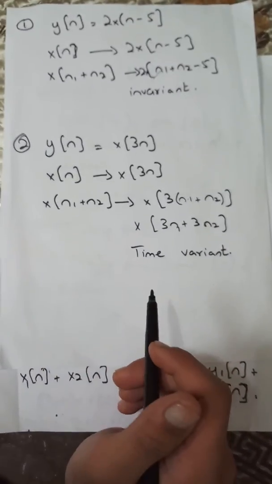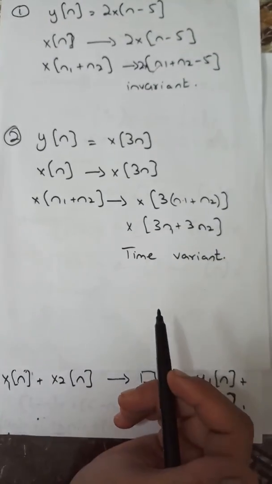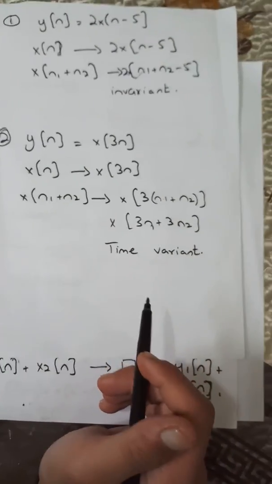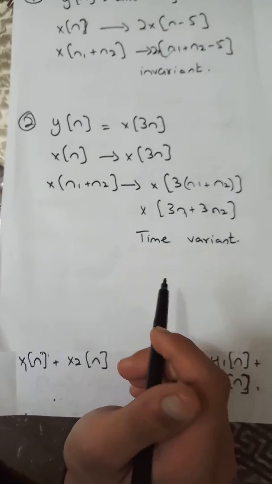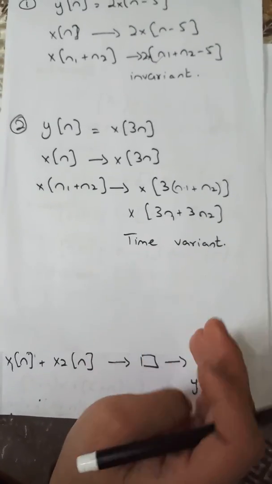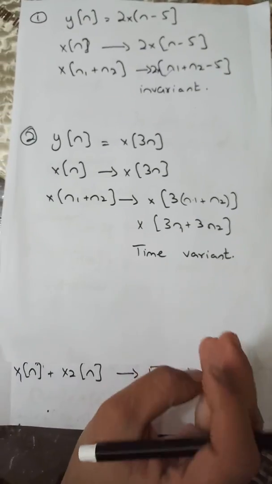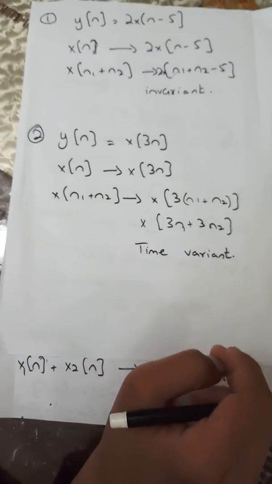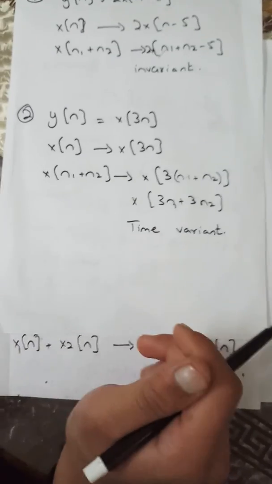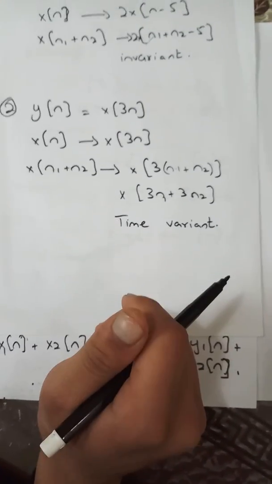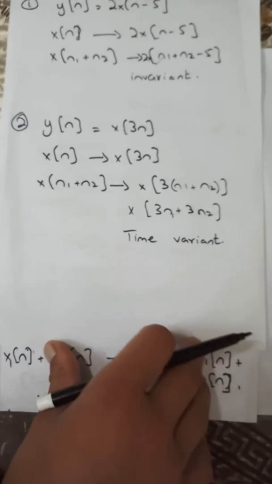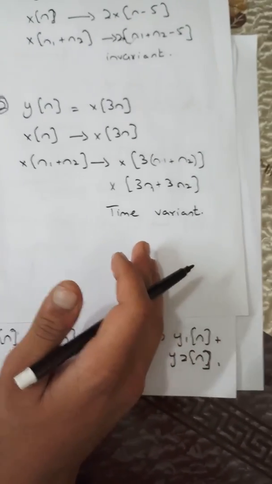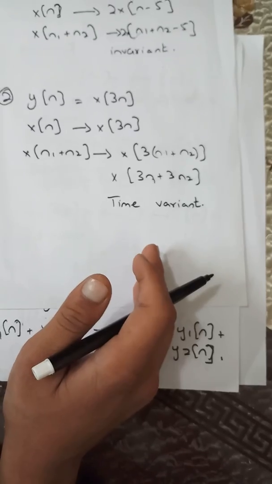This was the concept of time invariance. We have studied the linearity of a system. Linearity depends upon two properties, homogeneity and additivity. Basically these two properties are the superposition theorem. ये सुपरपोजिशन थ्योरम होते हैं. अगर ये दो प्रॉपर्टीज़ हमारे पास प्रूव होती हैं तो सिस्टम हमारे पास लीनियर है. अगर नहीं होती तो सिस्टम इज़ नॉन लीनियर.